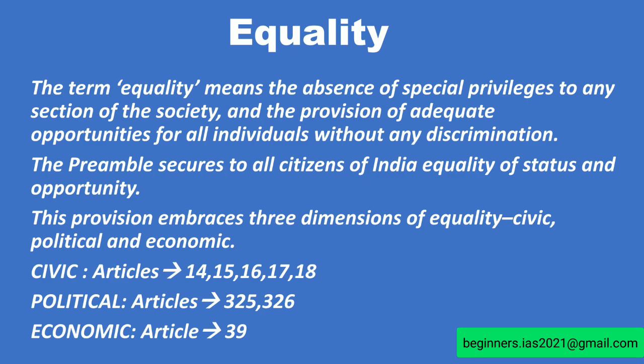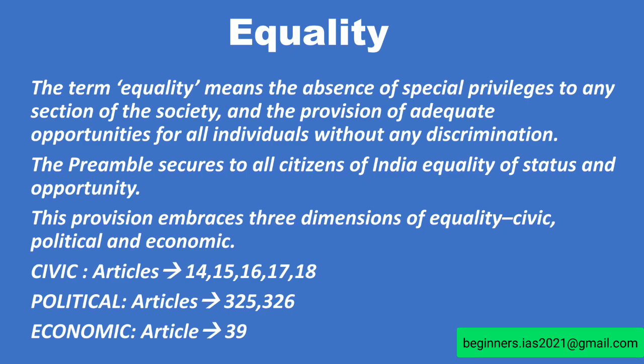If you see Article 325, no person is to be declared ineligible for inclusion in the electoral rolls on the grounds of religion, race, caste, or sex. If you take Article 326, that is, election of the Lok Sabha and State Assembly to be on the basis of adult suffrage. So these are the political rights.